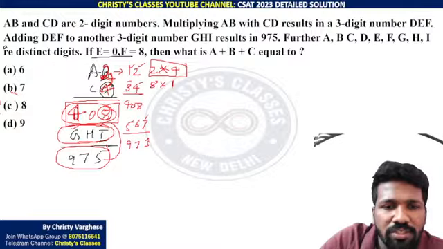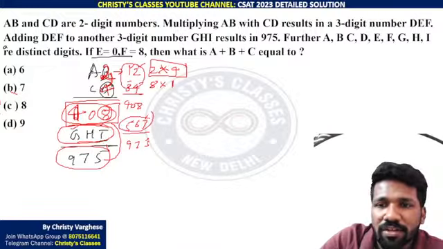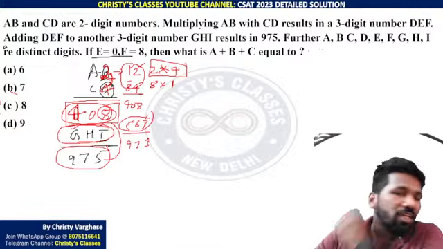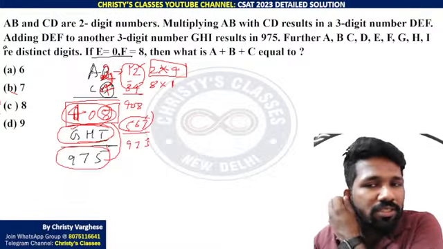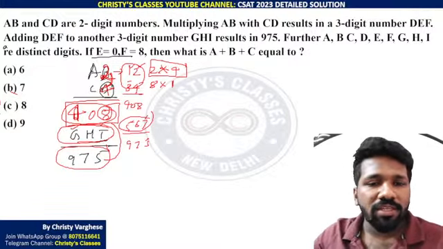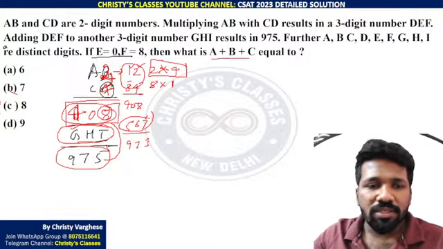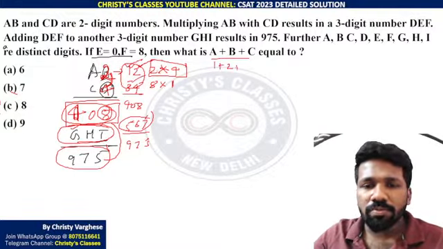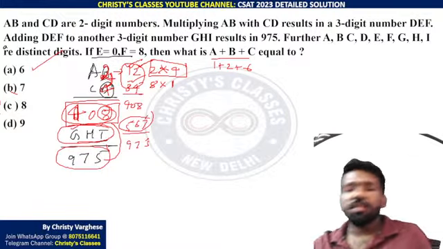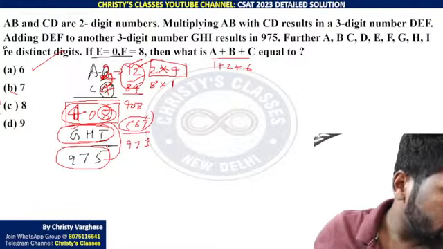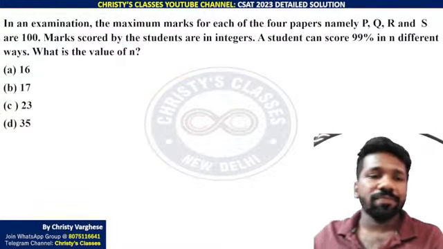GHI is 567. This is 1, 2, 3, 4, 5, 6, 7. So A, B, C, D, E, F, G, H, I are all distinct. Now we need to find A plus B plus C. A is 1, B is 2 and C is 3. So 1 plus 2 plus 3, 6 is the answer. That is how to do this question. Option A, 6 will be the correct answer.